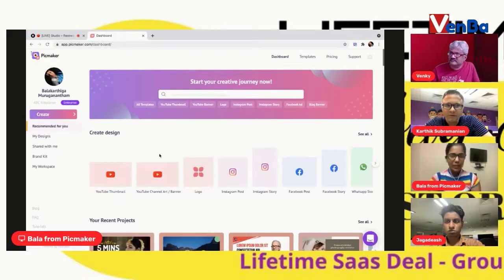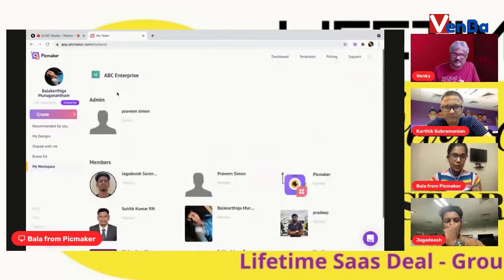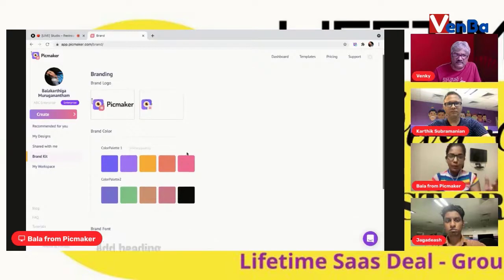So I've switched the workspace. Now I can go to my workspace, and I'll see that these are my team members who share this workspace with me. I'll be able to see whatever design that they create. I'll be able to collaborate with them on the designs that we create here. And we also have a common brand kit, which has our brand logo, our brand color. So a brand kit is actually one of our paid features. It helps companies with a high brand value, or if you want to amp up your brand stakes, you can always shell out a few bucks and level up to our paid plans, and you can have a brand kit ready. It has your logo uploaded.